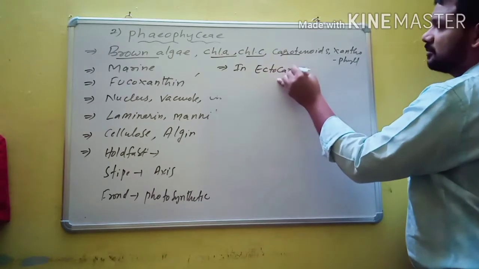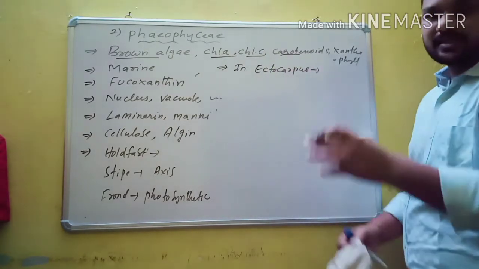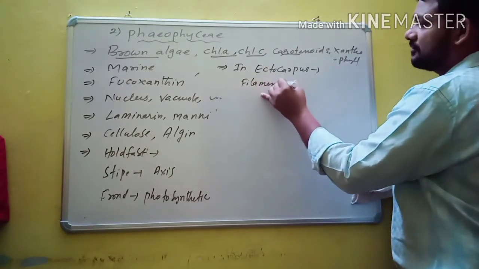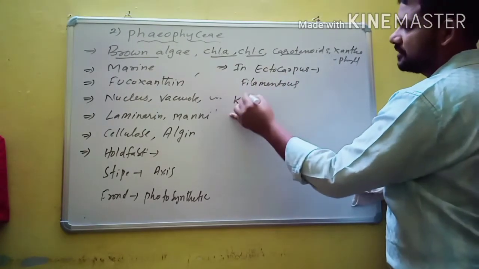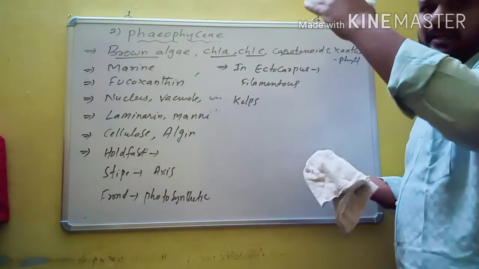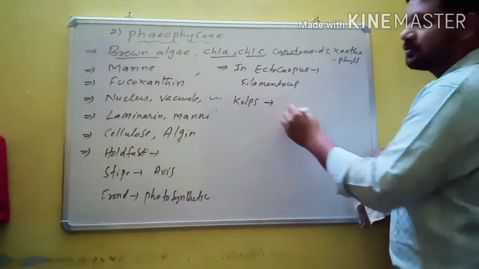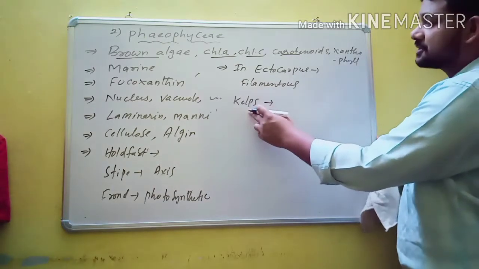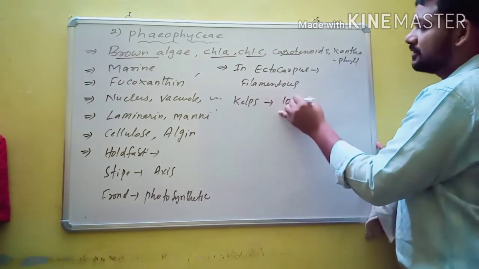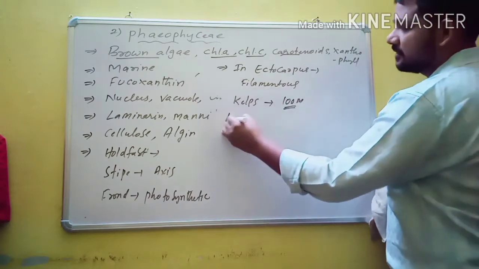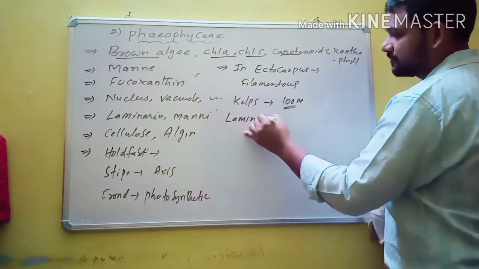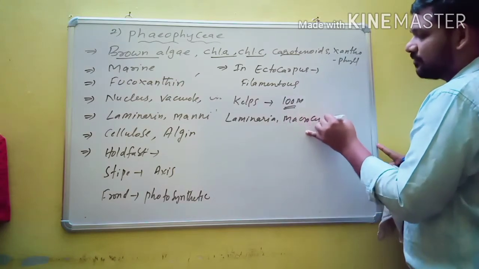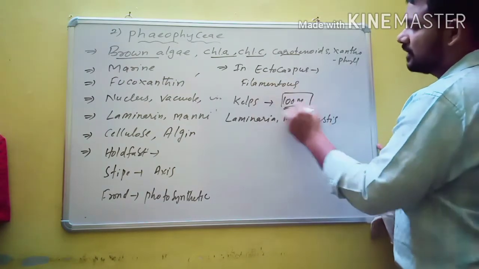In brown algae like Ectocarpus, the body is simple, branched or filamentous. Whereas in kelps, the giant, large algae, the body is profusely branched. The body of kelps may reach a height of 100 meters, like Laminaria, Sargassum, Macrocystis.